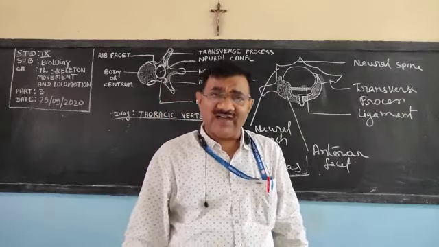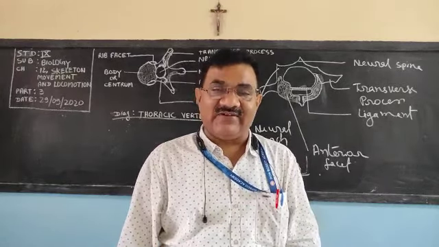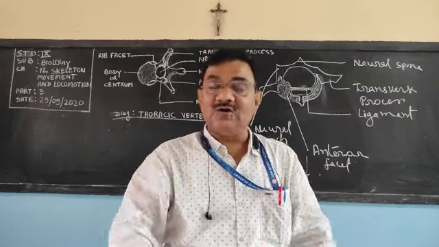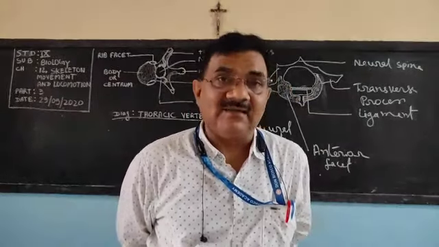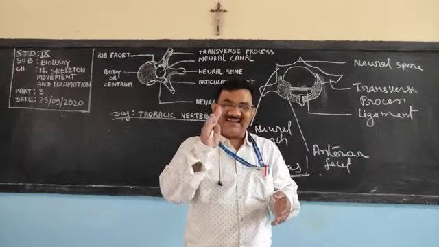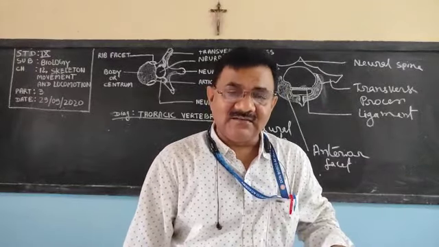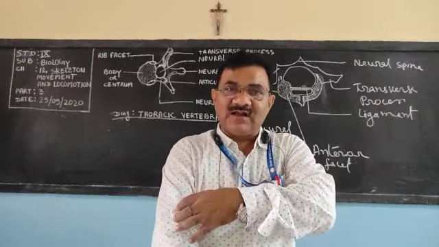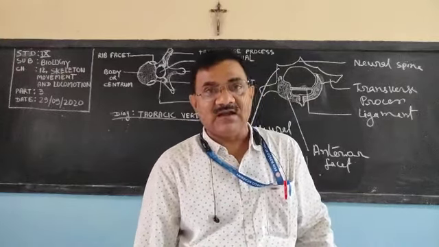In the hip bone, where the leg or the femur is attached, it is also attached in a cavity, and the name of that cavity is... no, here is the glenoid cavity; there it is the acetabulum. Acetabulum. Very clear? The difference between acetabulum and glenoid cavity is asked. Glenoid cavity is present in the shoulder girdle and helps to articulate the humerus, and the acetabulum helps to articulate the femur.